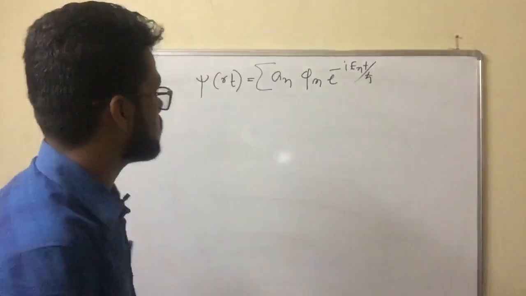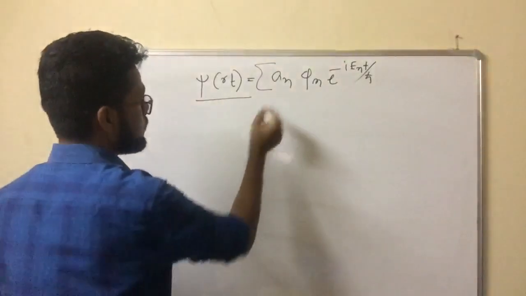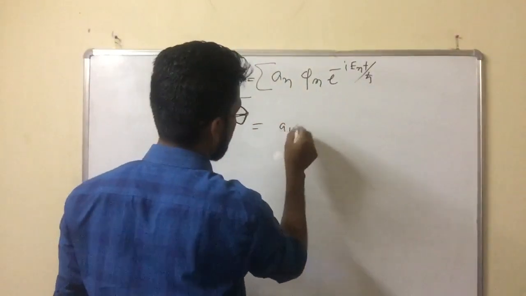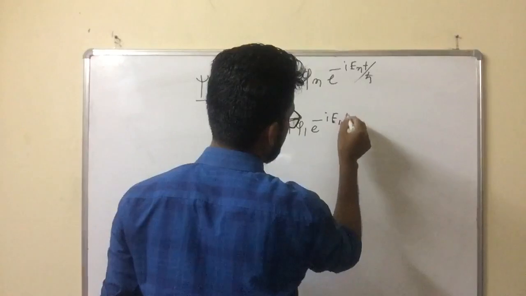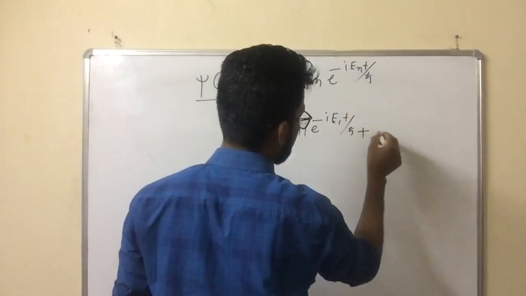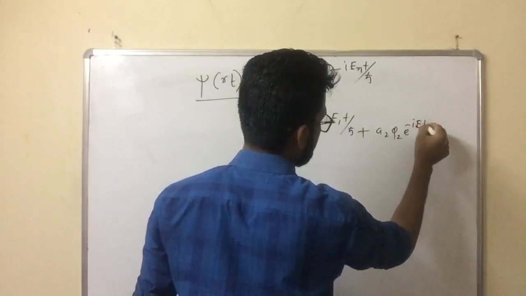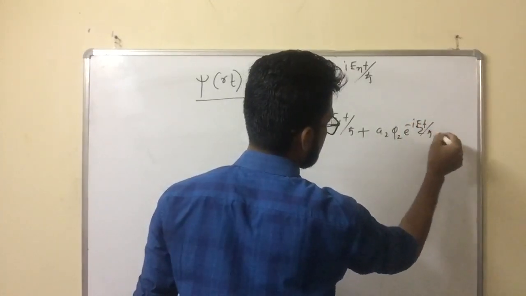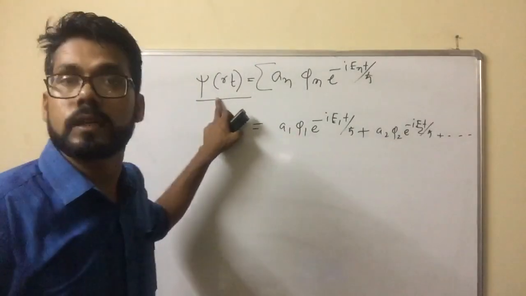In the exam, what type of question comes? Suppose a particle in a box. This means A1 ψ1 e to the power minus iE1 t by ħ plus A2 ψ2 e to the power minus iE2 t by ħ, and so on. Suppose this is a particle in a 1D box.